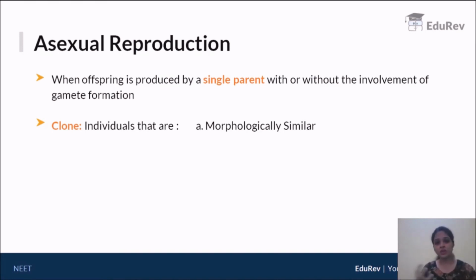So the two individuals that are clones must look similar on the exterior surface, and they must also be genetically similar, which means internally they should be similar in terms of their genes, the type of genes, the amount of DNA, how that DNA is going to be expressed. All of that has to be the same. So a clone is defined as an individual that is morphologically as well as genetically similar. Both criteria must be satisfied.